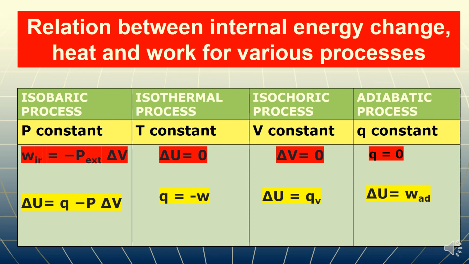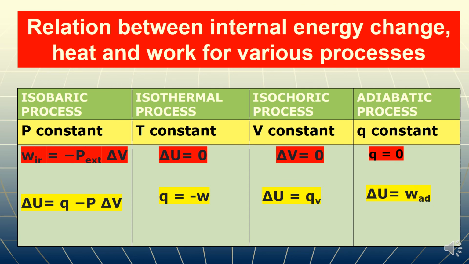For an isothermal process, temperature remains constant, hence internal energy change will be zero, as internal energy is directly dependent on the temperature. If there is no change in temperature, delta U will remain zero. And in such a system, whatever heat we supply to the system is directly converted into the work done by the system. That means the system does that much work, and there is no change in internal energy. So for an isothermal process, Q is equal to minus W.